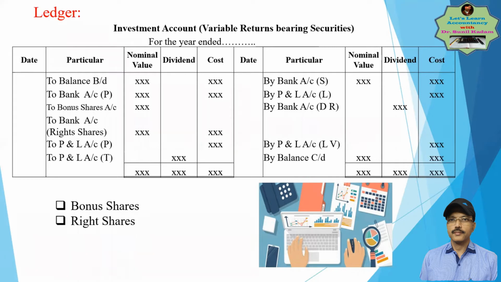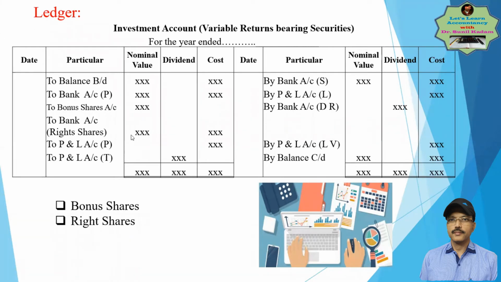Whatever your right, you can give it to somebody else. It is called renouncing of rights. In other words, selling the rights. You can sell that right to your relatives, to your friends, or you can sell it in the open market and earn money from it. That's the possibility.